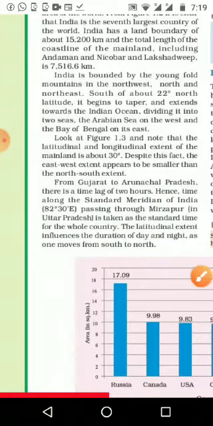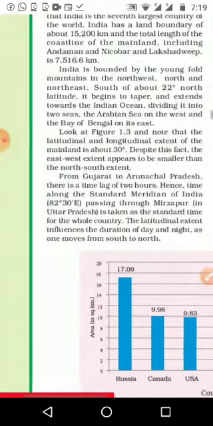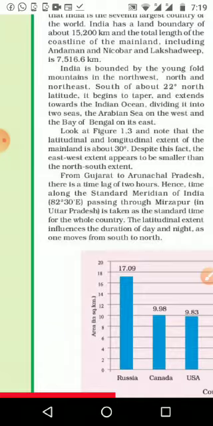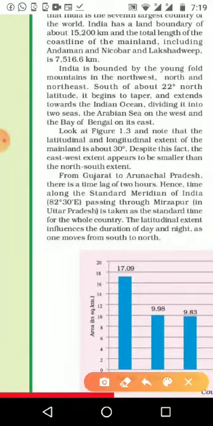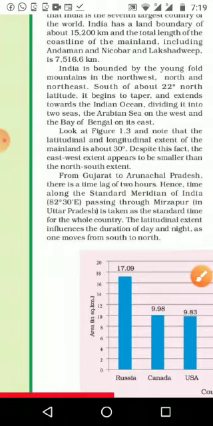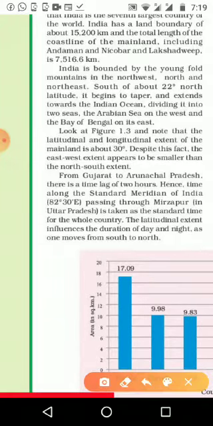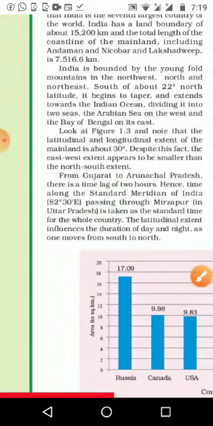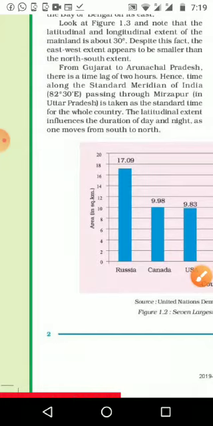The time is based on the standard meridian of India, which is 82 and a half degree east. This point also we studied in 6th standard itself. The 82 and a half degree east passes through Mirzapur in Uttar Pradesh, and we keep that as the standard time of India. Even though the time difference comes to 2 hours, we keep the same timing.